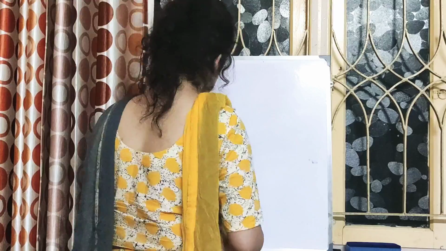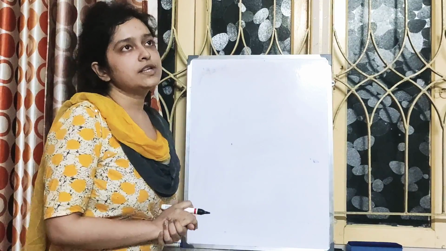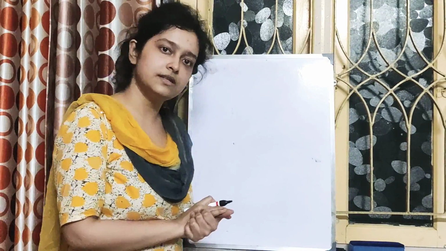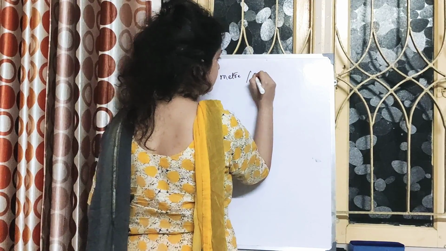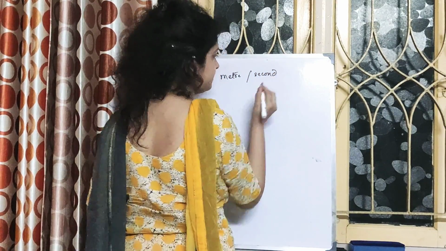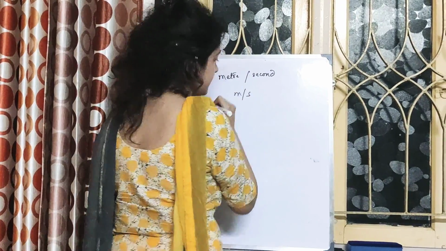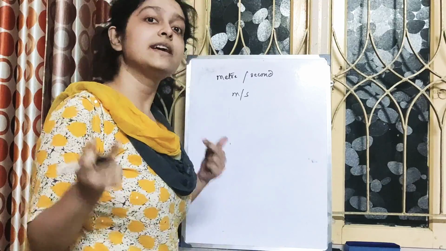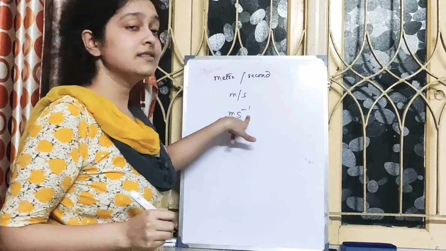Now, what about the compound units? Compound units means, suppose if I say unit of velocity, meter per second, SI system meter per second. So we can either write it this way, okay, or we can also write it the other way. Why is this so?